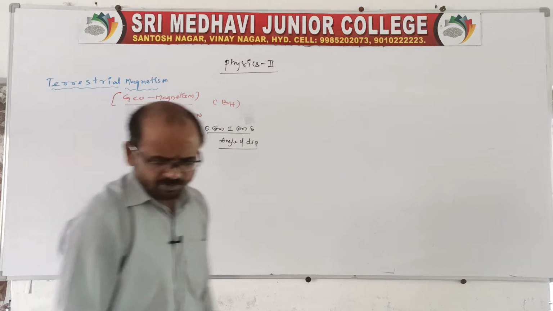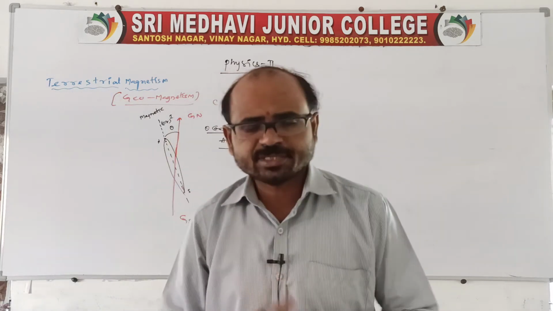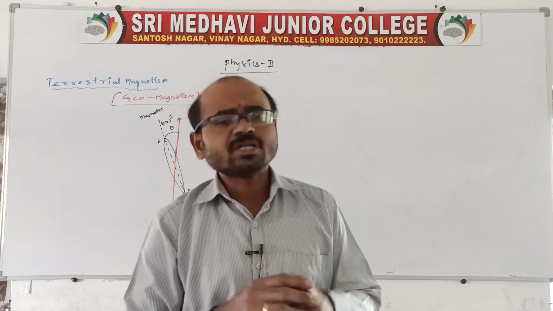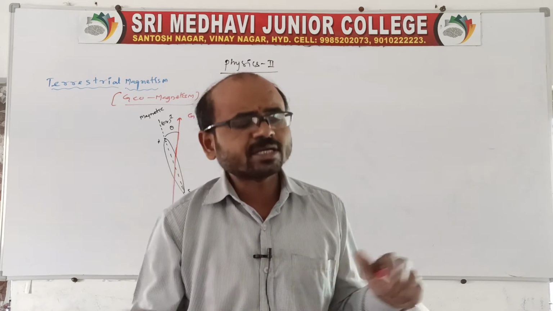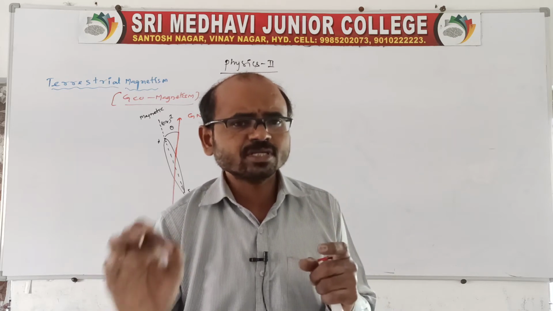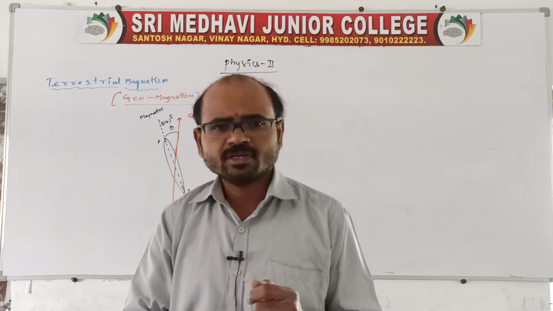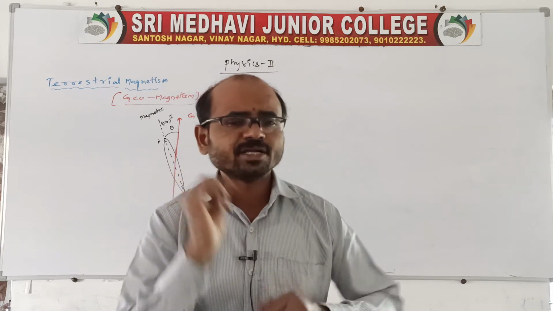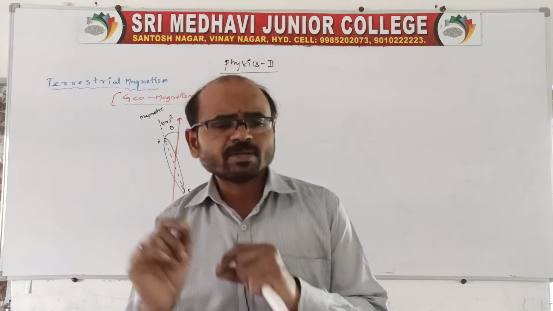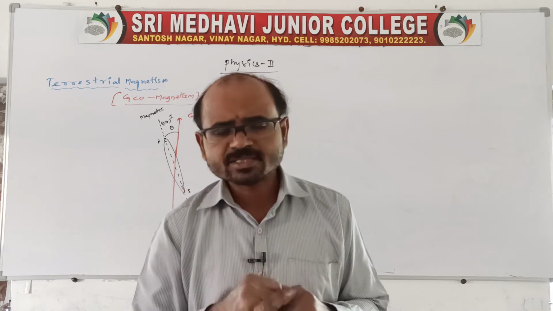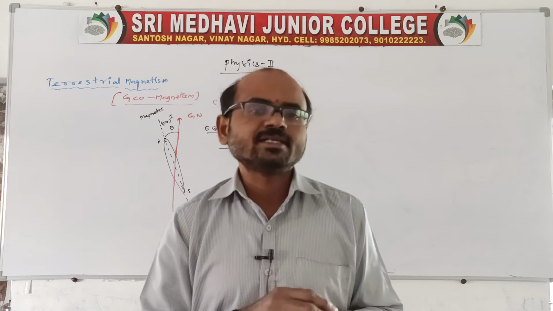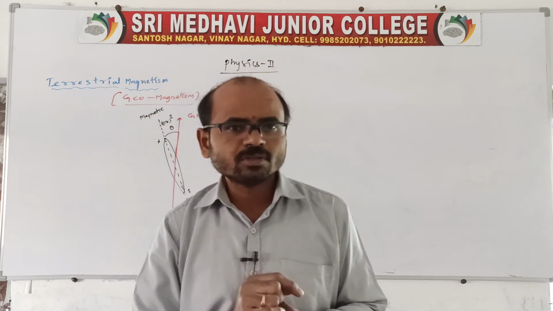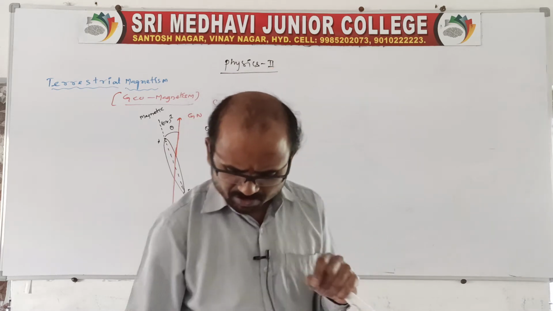If a magnetic needle is free to rotate in a given plane, it comes to rest automatically in the direction of the horizontal component of earth's magnetic field, and its axis makes an angle theta with the earth's magnetic field. If the needle is carried to different places, it makes different angles. If I place it at a pole, the needle makes an angle equal to 90 degrees.